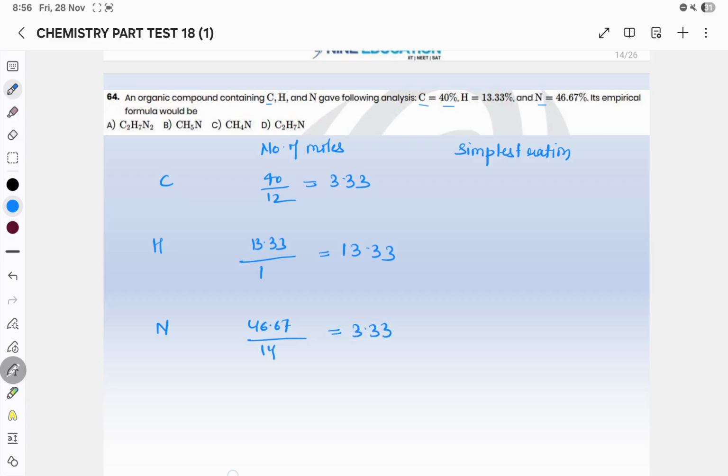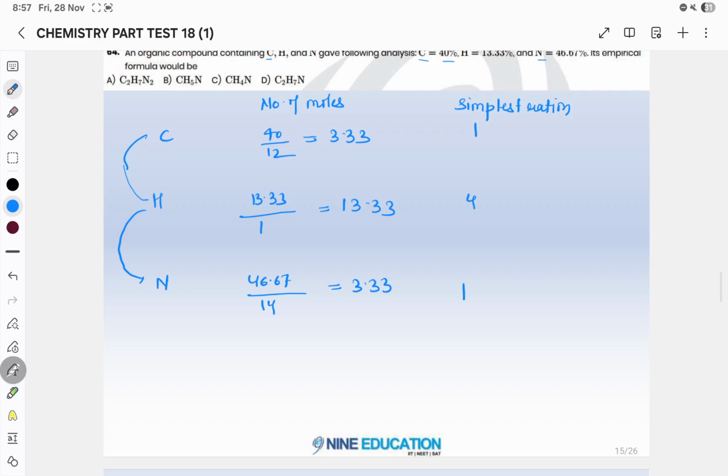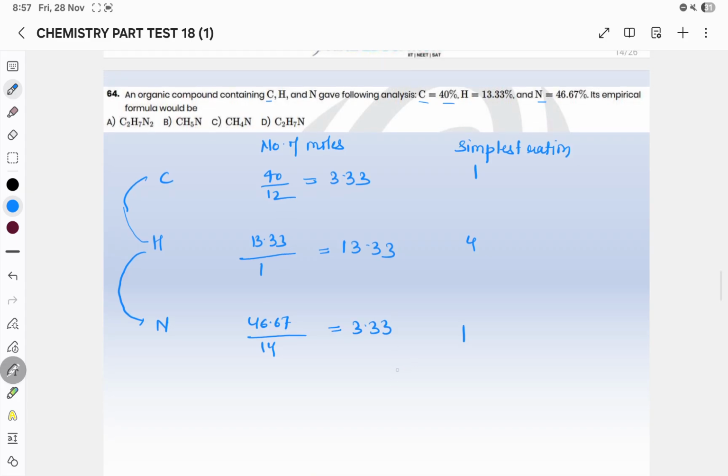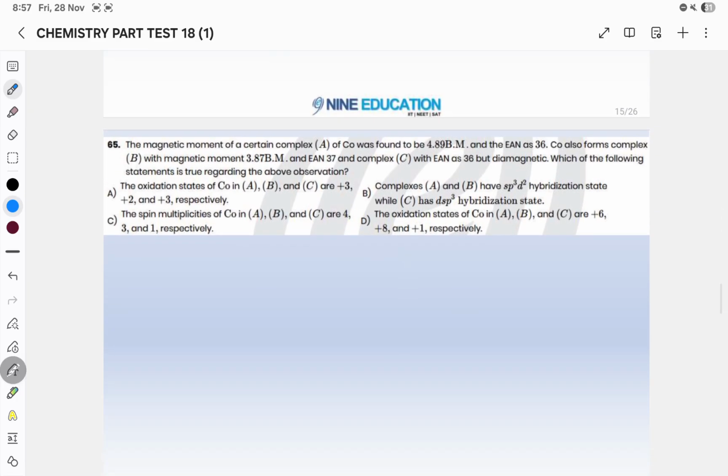So you can see that hydrogen is 4 times of carbon, and it is also 4 times of nitrogen. So in the simplest ratio you can write 1:4:1. From here the empirical formula is CH4N. So I think answer C will be your correct answer.